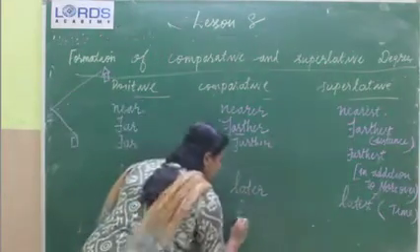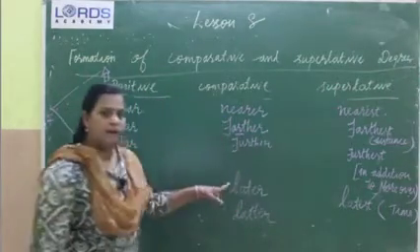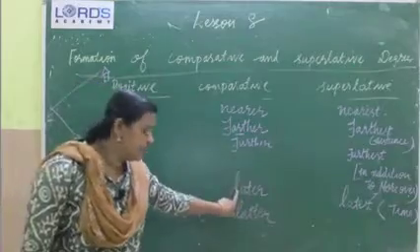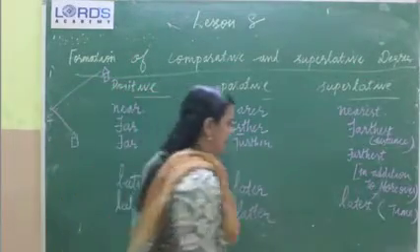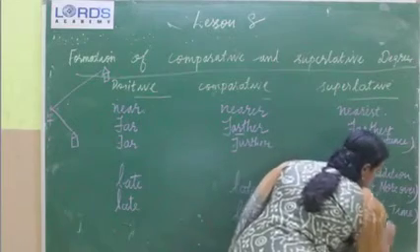Okay, then one more, late, latter. This word is entirely different from later. You have to read this as latter, last. It denotes position.